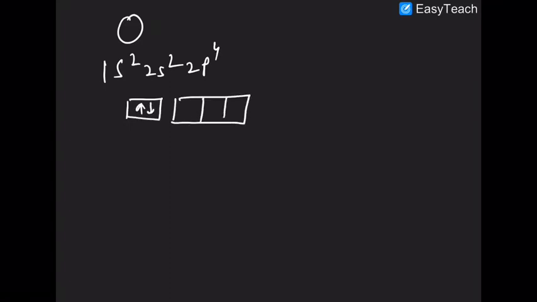Similarly, oxygen has configuration 1s2, 2s2, 2p4. So you will write 2s2 and 2p4. So how will you represent oxygen? You will write oxygen like that. This is 2s and this is 2p.